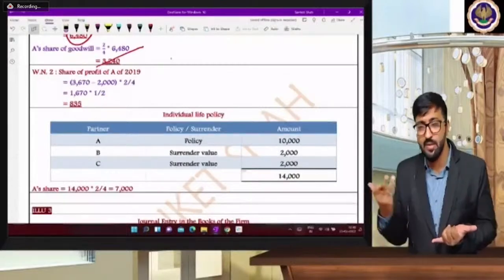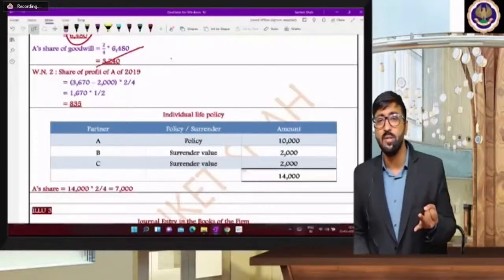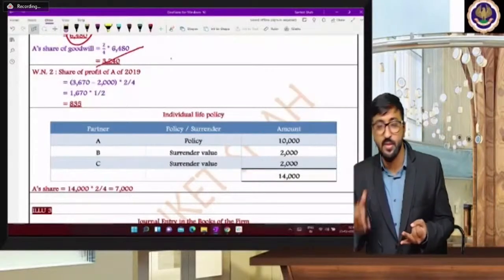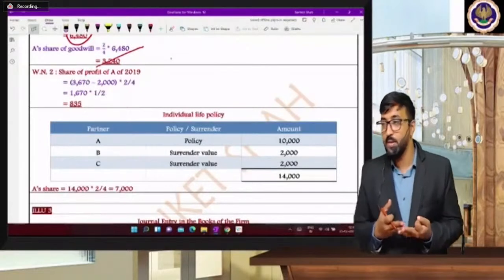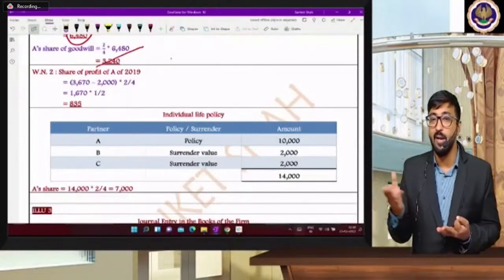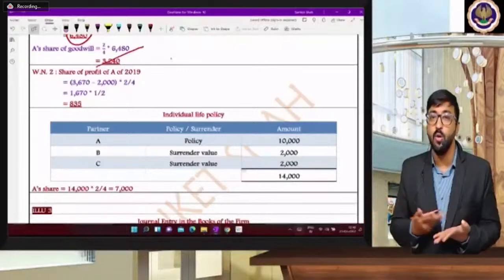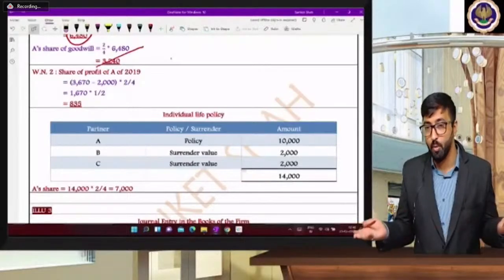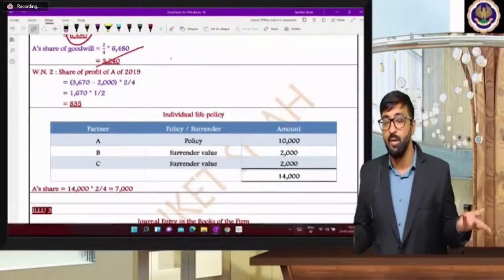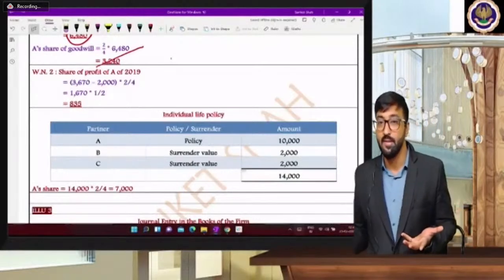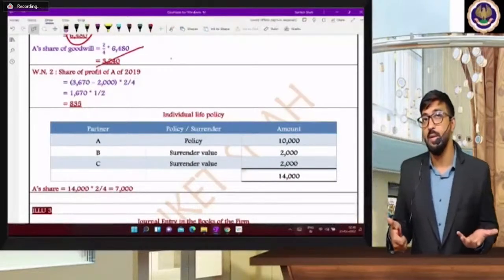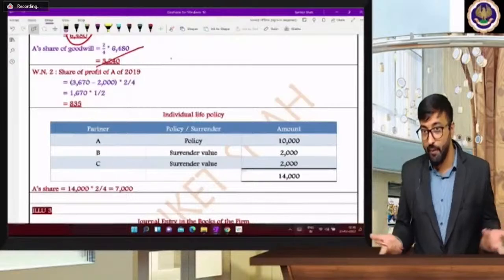Every time you have the same working. Then second, what is the difficult adjustment? Evaluation. It's the easiest part of the partnership. What is the third adjustment? Unrecorded liability and unrecorded asset that you have to consider. What is the fourth adjustment? That capital you have to make proportionate, or by keeping any capital base, you will calculate the others' capital. And what is the next adjustment that you are going to face? Memorandum revaluation account might be.